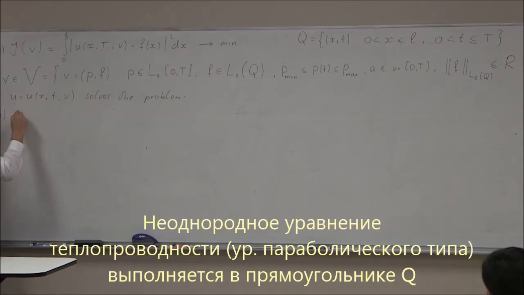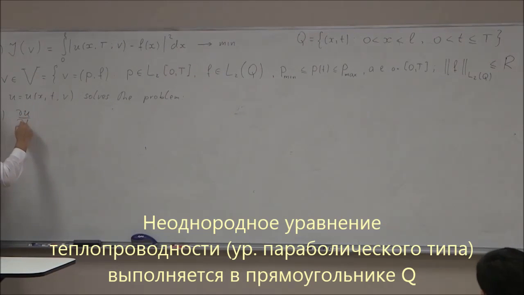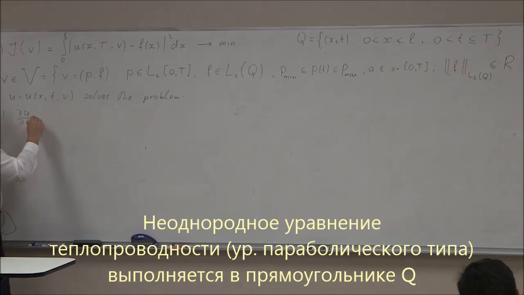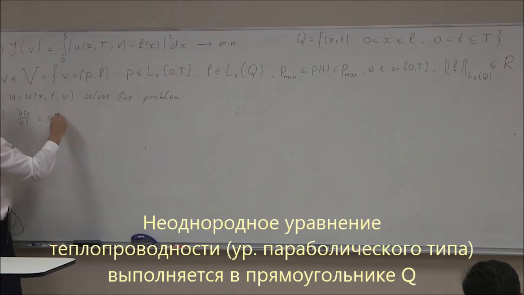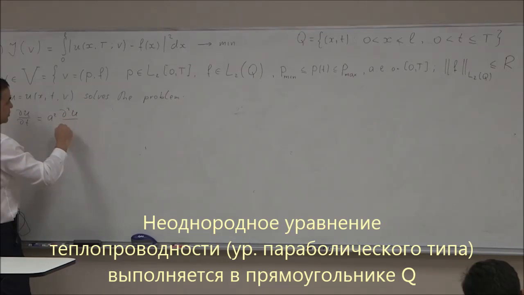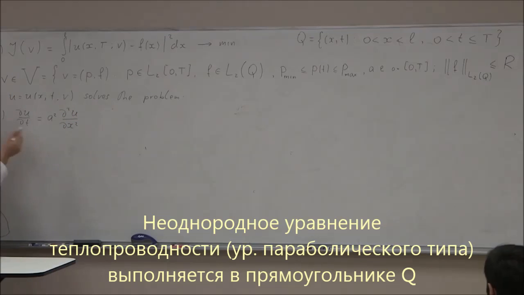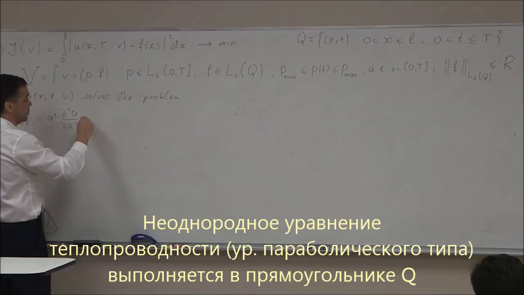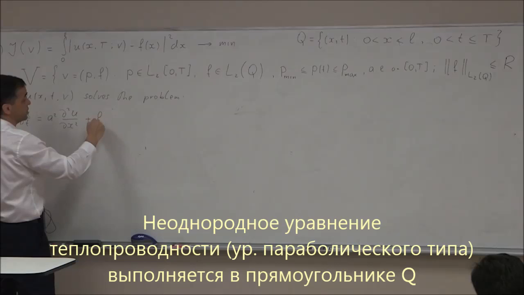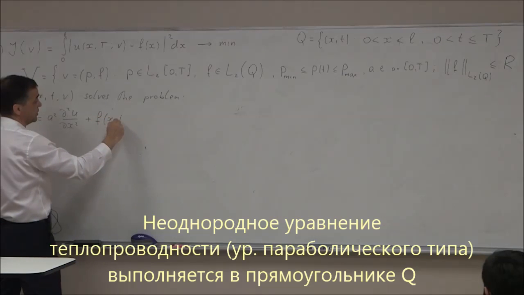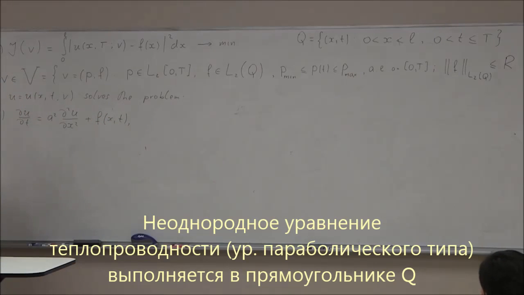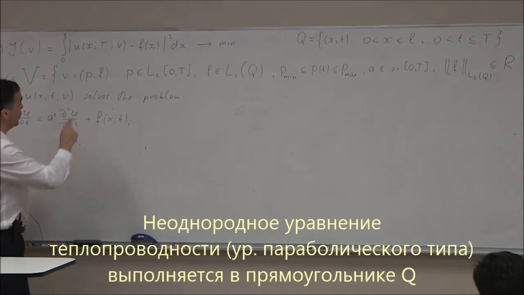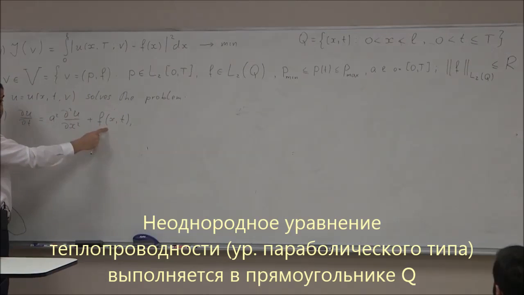U satisfies the equation du/dt equals a squared times d squared u/dx squared, a second-order parabolic PDE, plus this component f(x, t) on the right-hand side. One of the components of the control is the right-hand side here.